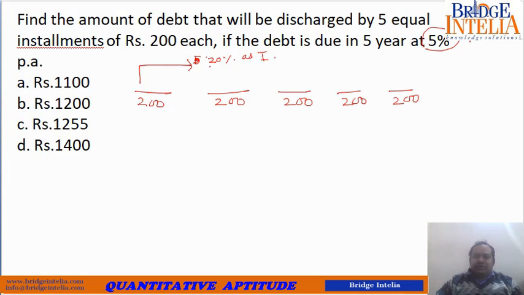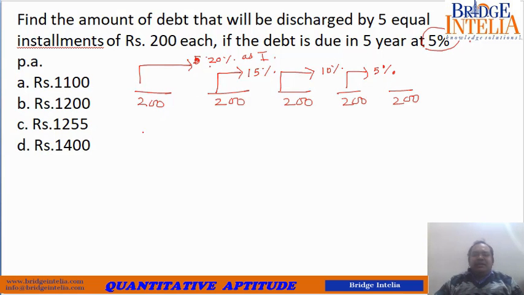20% of what? 200. Similarly, this 200 can earn interest for the next 3 years. So 5% into 3, 15% of 200. Similarly, this will earn interest for the coming 2 years at the rate of 5%. So 10%. Similarly, this will get you an interest of 5%, and this is the final, this is the end.